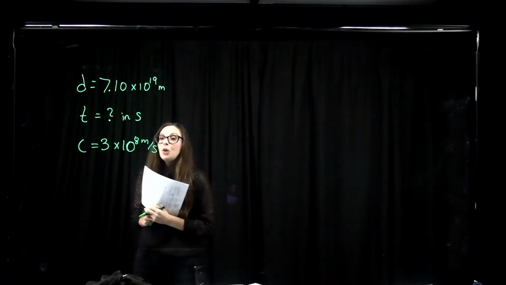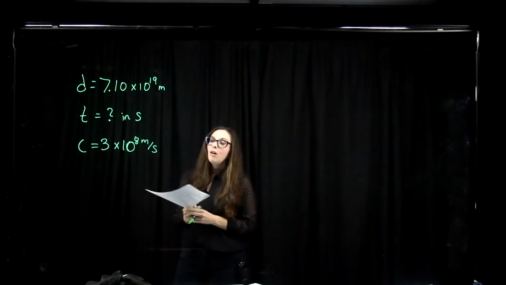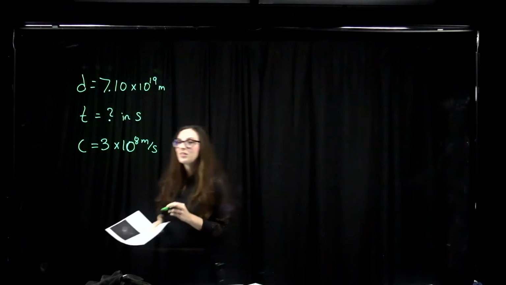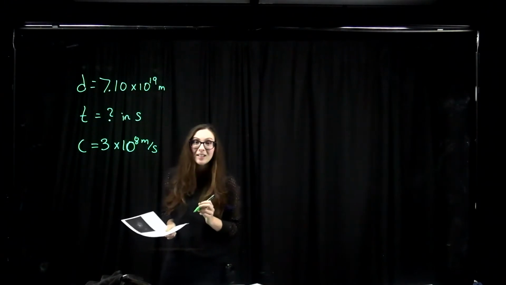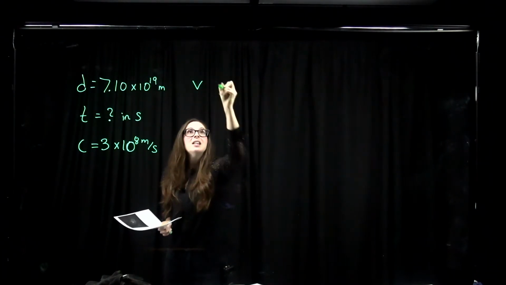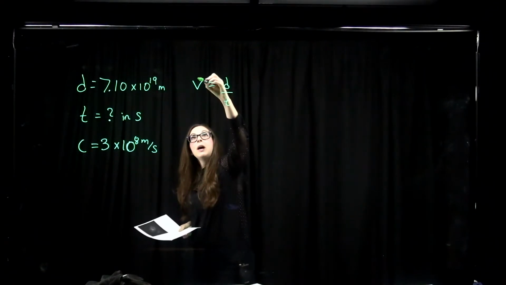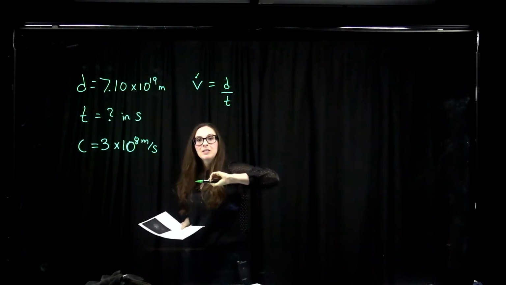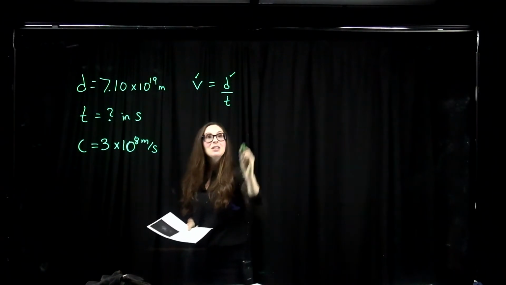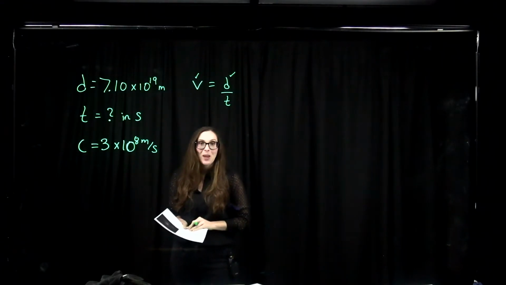Okay, so we have a speed, we have a distance, we are looking for the time. Now, there's a really useful equation for us in physics that a velocity or a speed is equal to a distance divided by time. So we know the speed at which light travels. We know the distance at which the Homunculus Nebula is away from us. Now we just need to solve this equation for time, plug in our values, and we'll get our answer, okay?